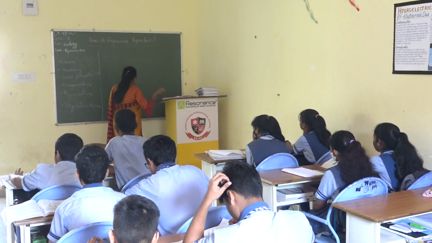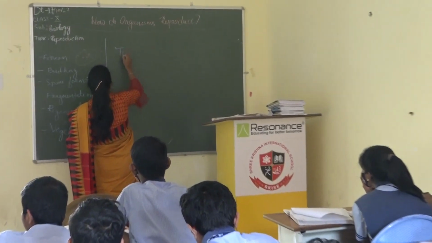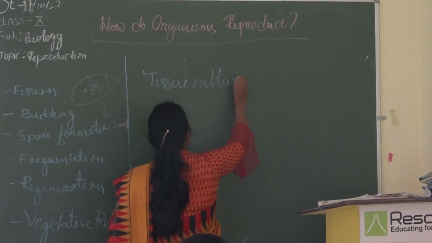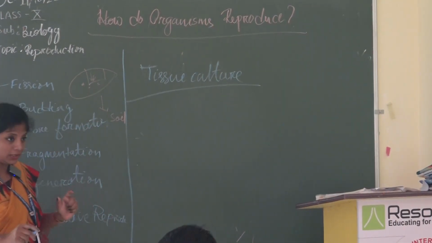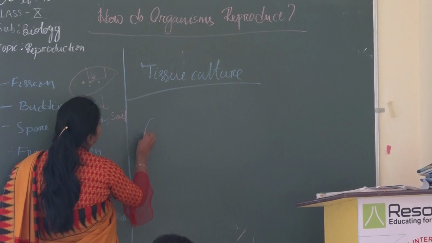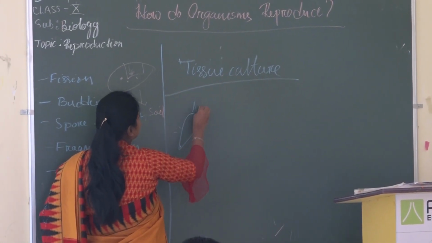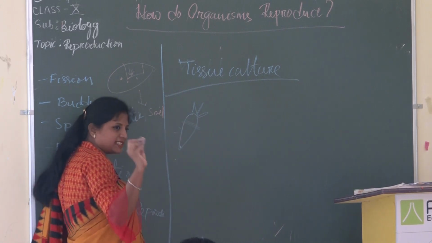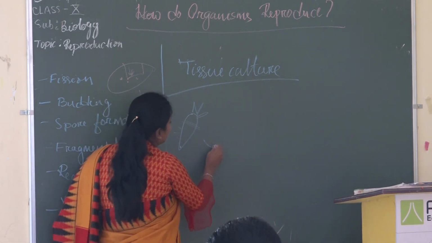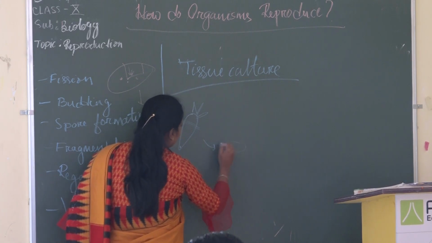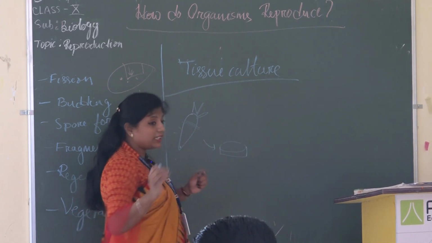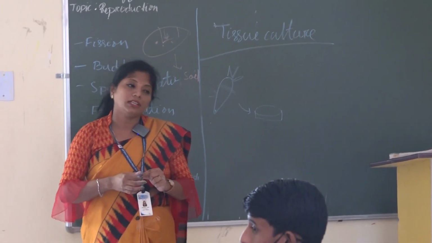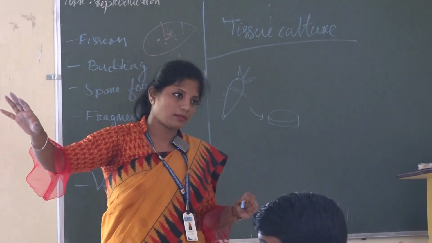So the next topic is tissue culture. Okay, so in tissue culture, if I take the example of a carrot, I will take a very thin slice of the carrot and place it on a petri dish inside a particular environment. We have a tissue culture chamber in the tissue culture room, in labs.